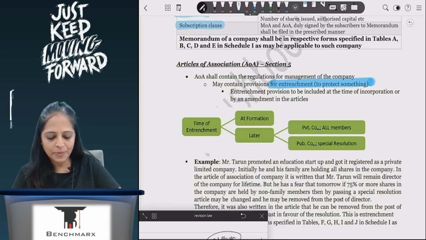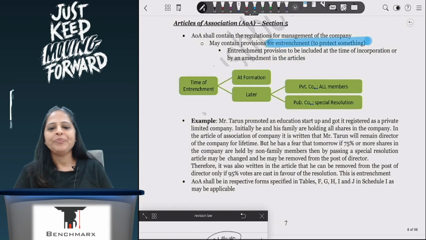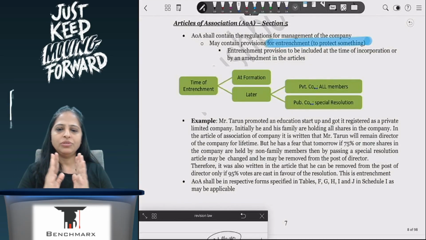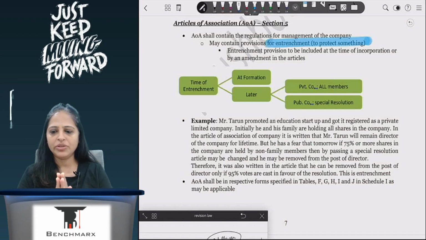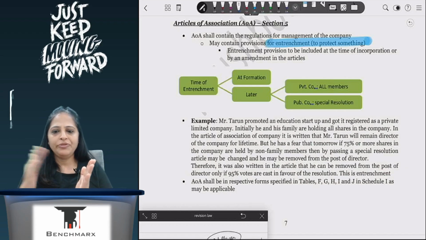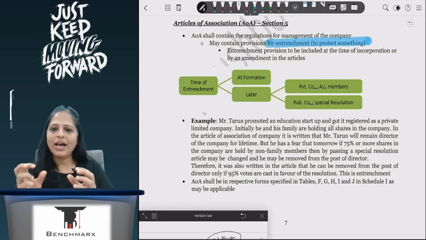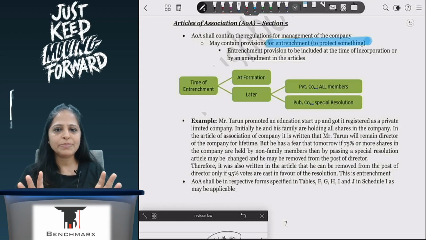So here, what will happen is that in entrenchment, we have our ordinary resolution and we have a special resolution, where if more than 50% agree, it is an ordinary resolution, and if more than 75% agreement is needed, then it is a special resolution. So I have my limit specified.